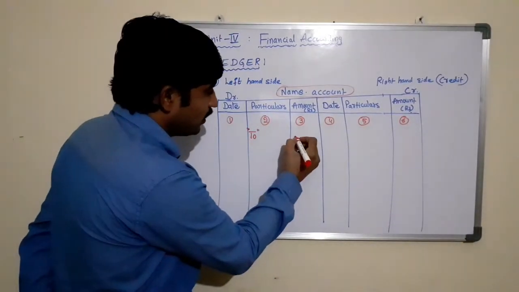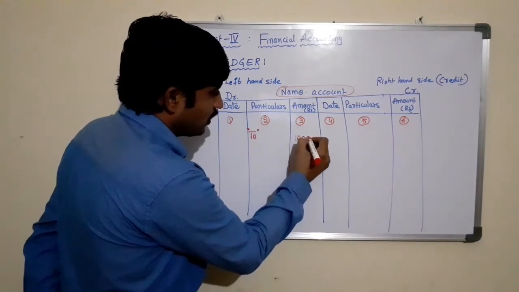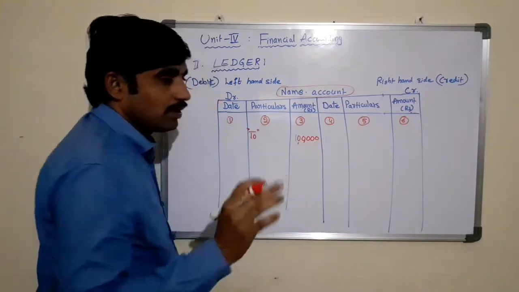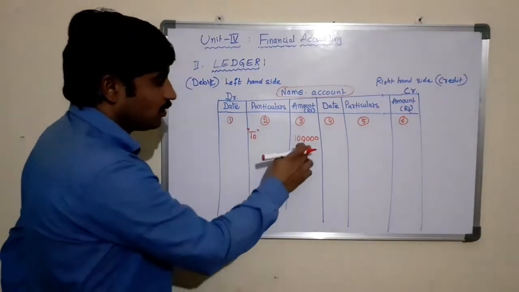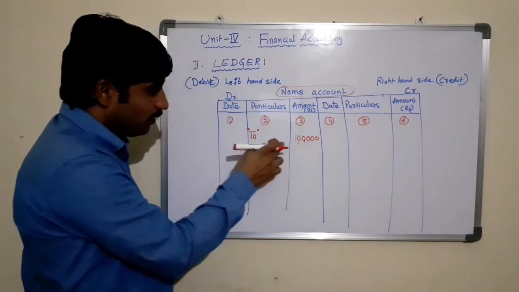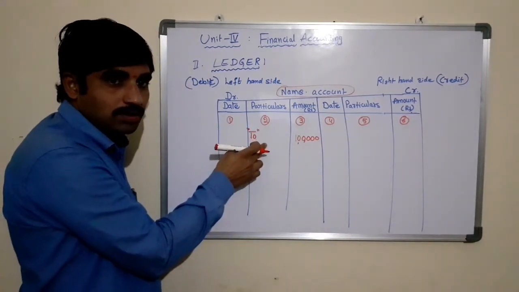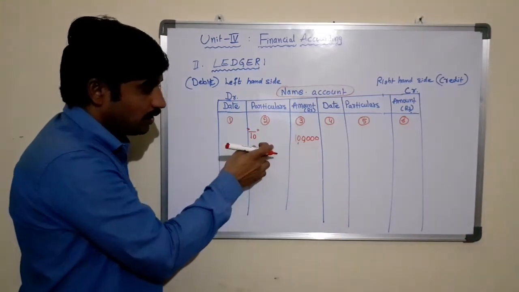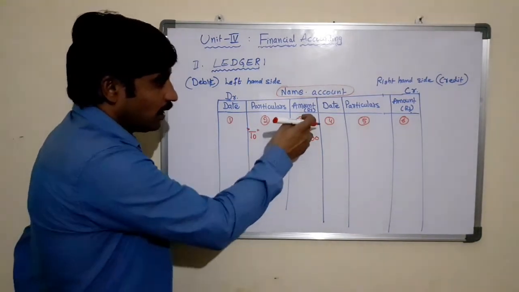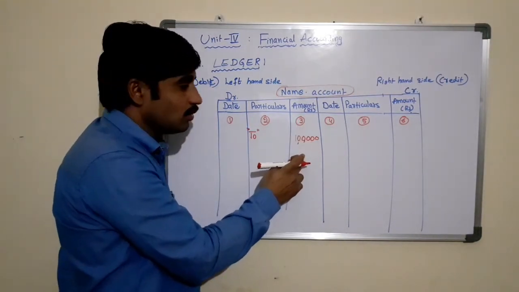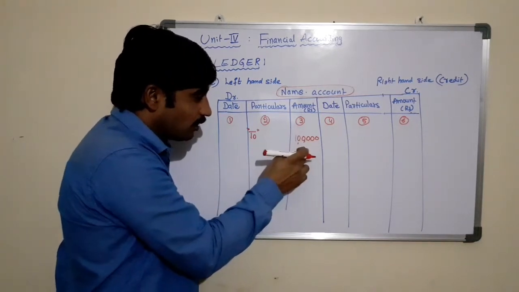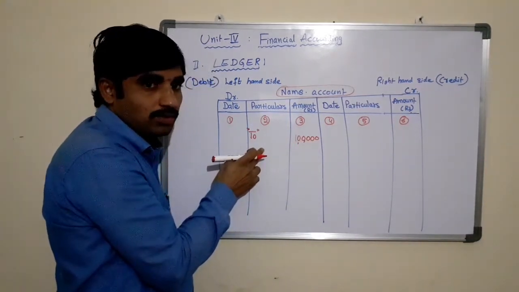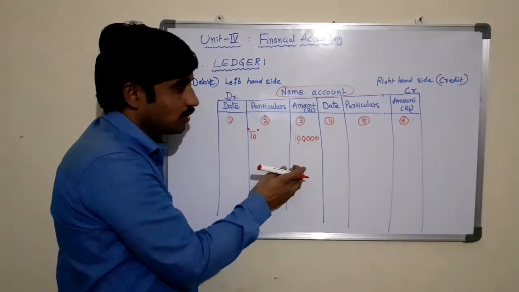So we need to write here the amount, whether it is 1 lakh or 2 lakh or whatever the amount it is, the amount of the corresponding account. So the amount column is used to write the amount of the corresponding account. This is the purpose of the amount column.